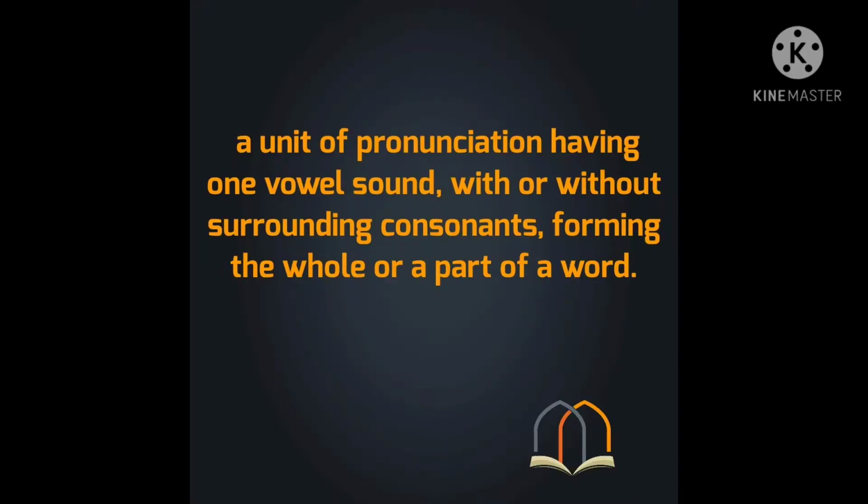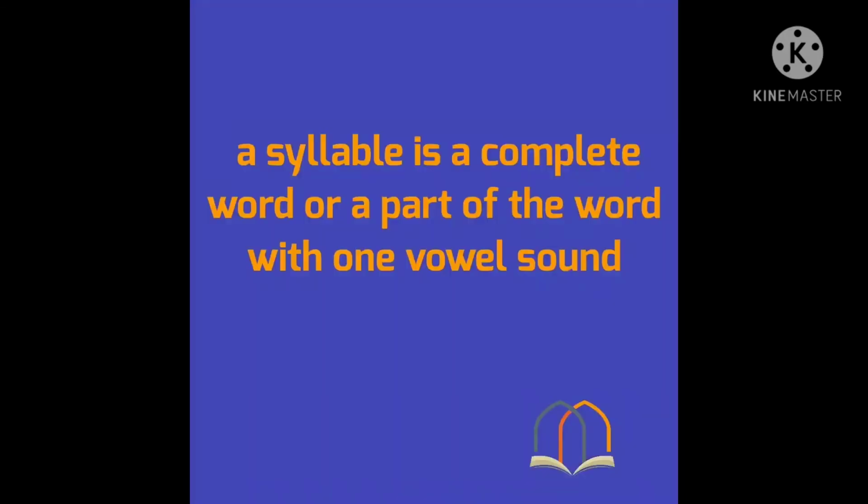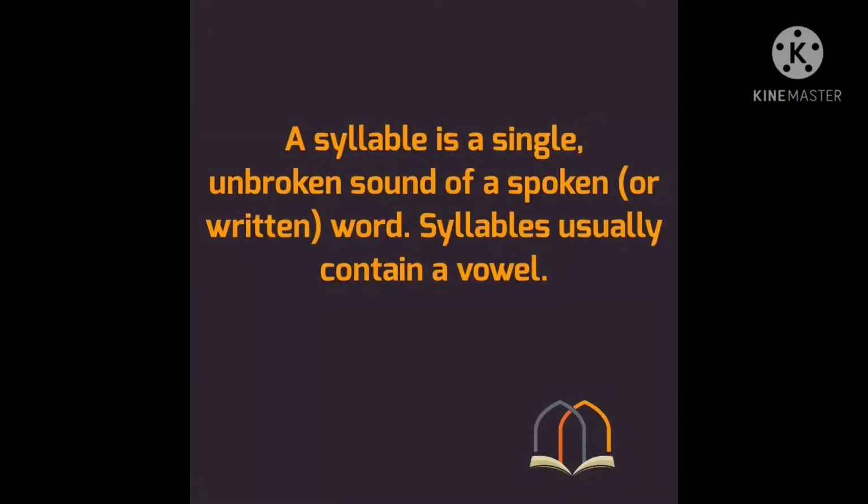So let's start focusing on some definitions about it. First one: a unit of pronunciation having one vowel sound, with or without surrounding consonants, forming the whole or a part of a word. Now the second one: a syllable is a complete word or a part of a word with one vowel sound. Guys, a syllable is a single unbroken sound of a spoken word. Syllables usually contain a vowel. For example, car, C-A-R, car, there is no breakage of the sound.